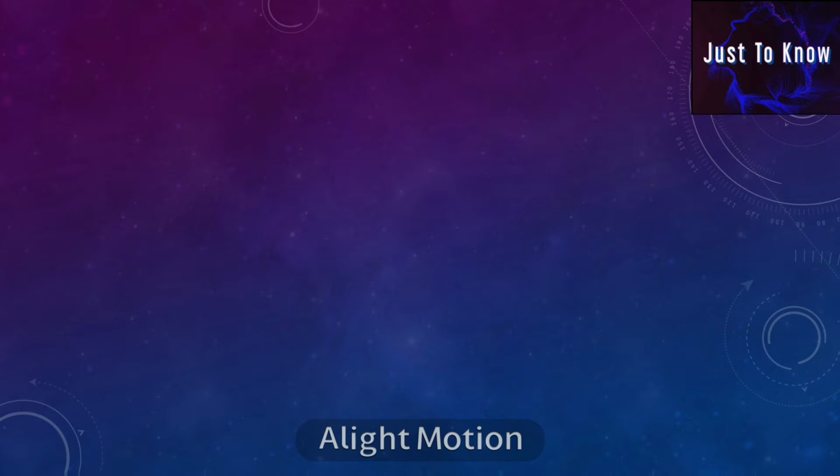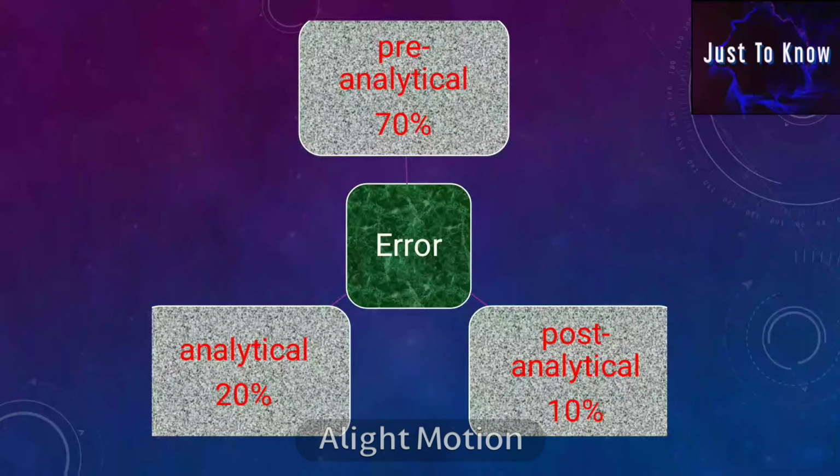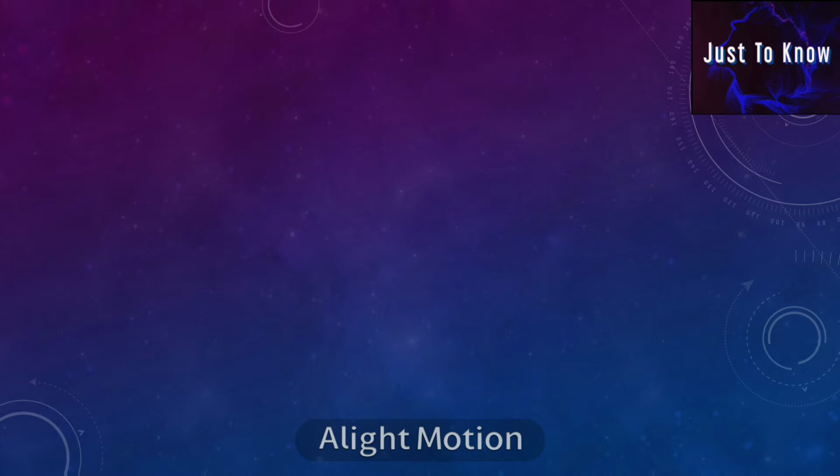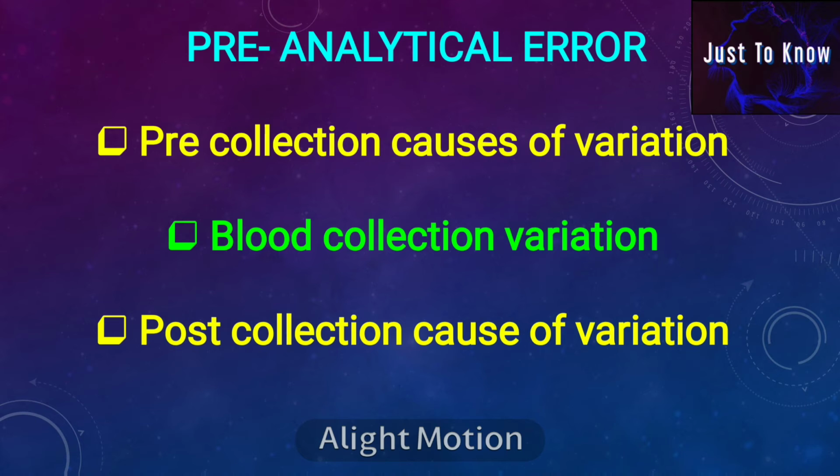There are three main types of error, which include pre-analytical error, which contributes about 70% of error, analytical error, which contributes about 20%, and post-analytical error, which contributes about 10%. Pre-analytical error is caused by three main variations: pre-collection cause of variation, blood collection cause of variation, and post-collection cause of variation. In this topic, we will be seeing in detail about these pre-analytical errors.